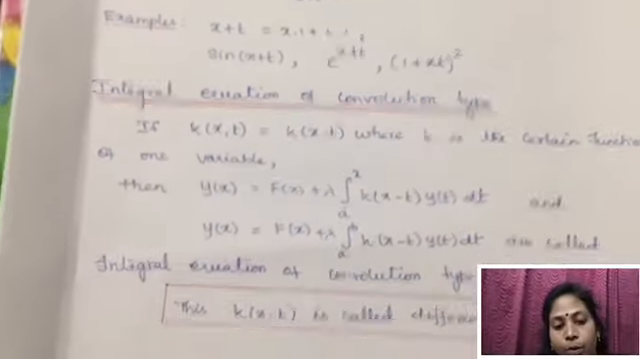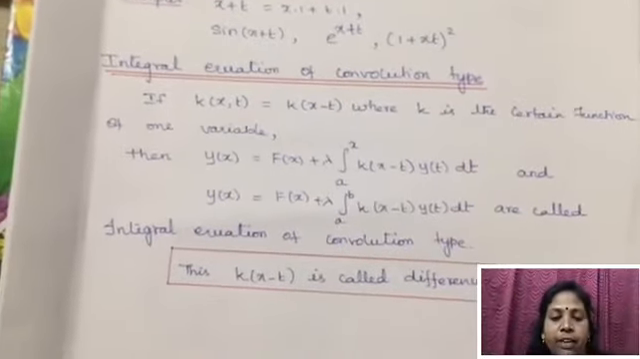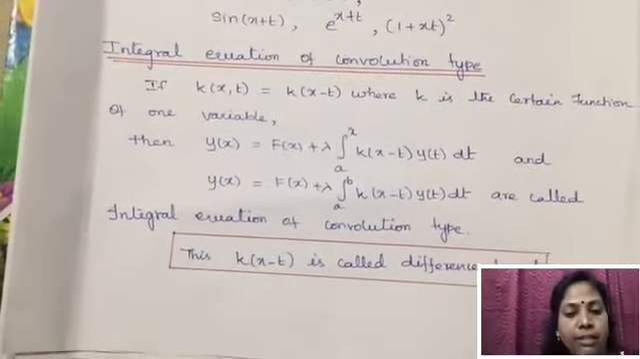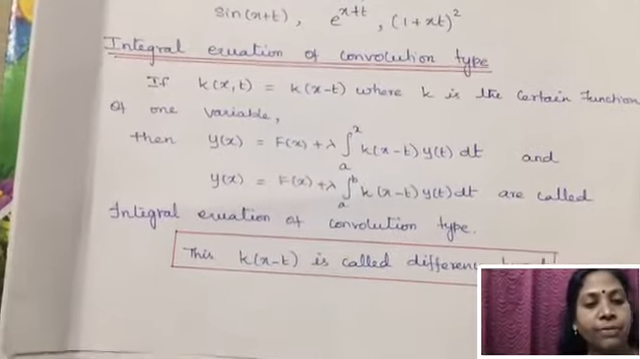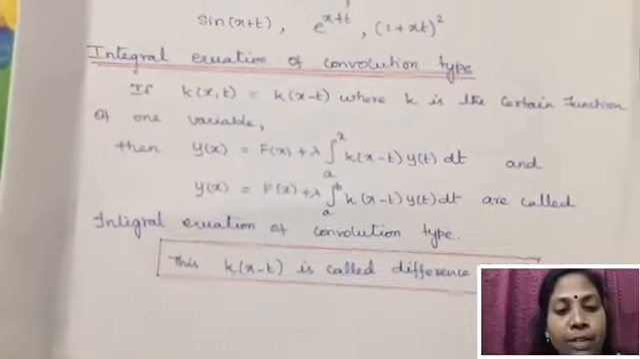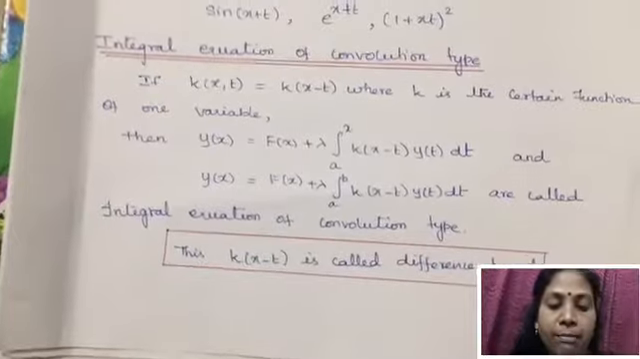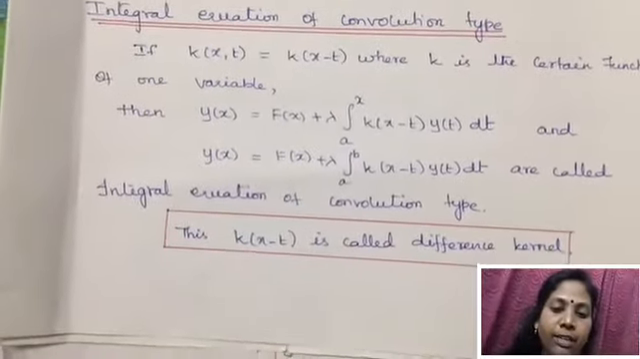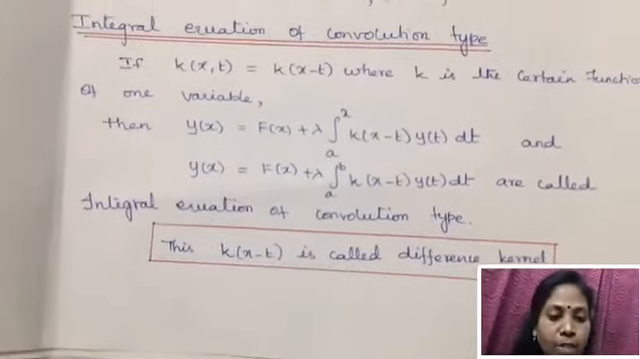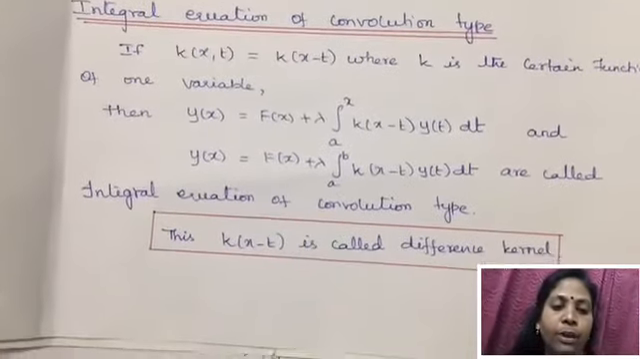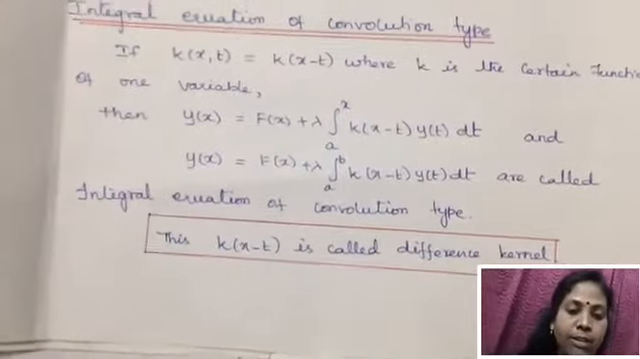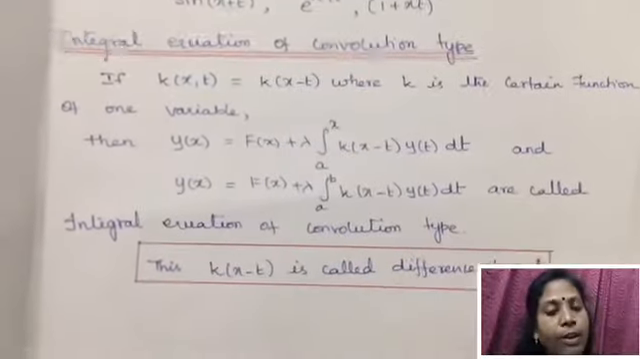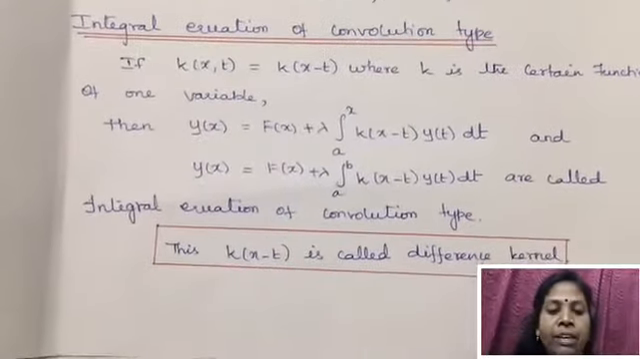The next one is integral equation of convolution type. If k of x comma t is equal to k of x minus t, where k is a certain function of one variable, then y of x is equal to f of x plus lambda into integral a to x k of x minus t y of t dt for Volterra integral equation, and y of x is equal to f of x plus lambda into integral a to b k of x minus t y of t dt for Fredholm integral equation.